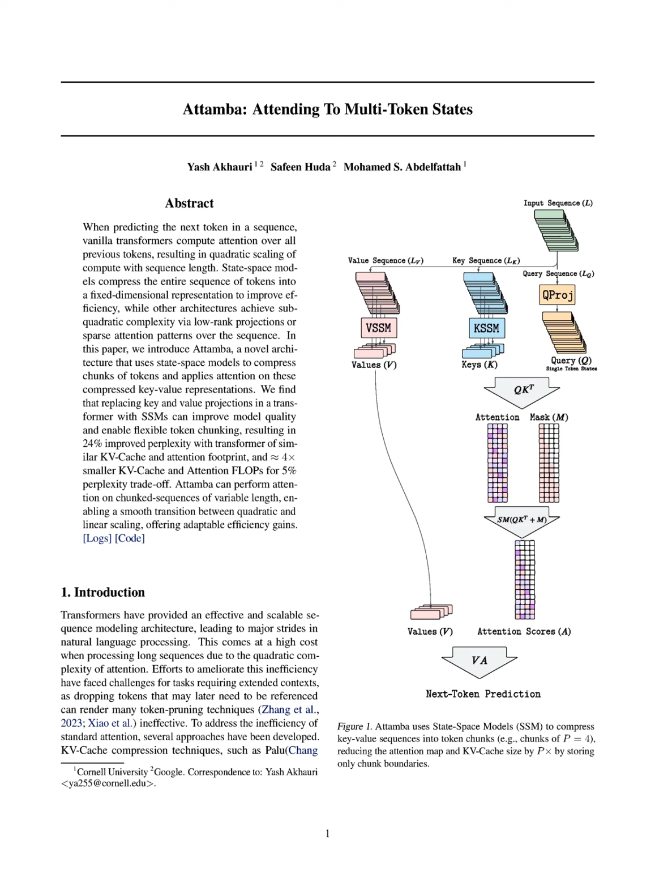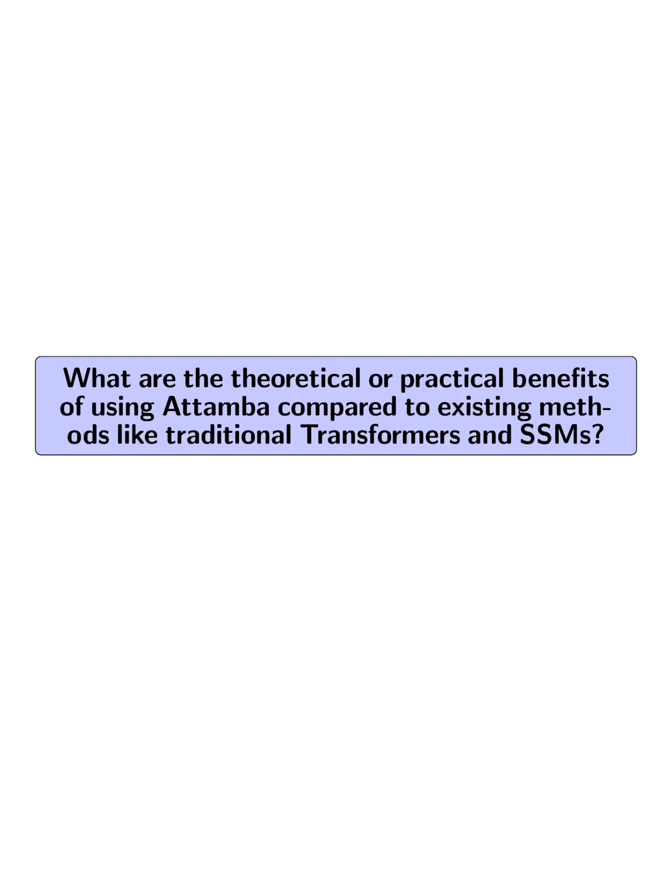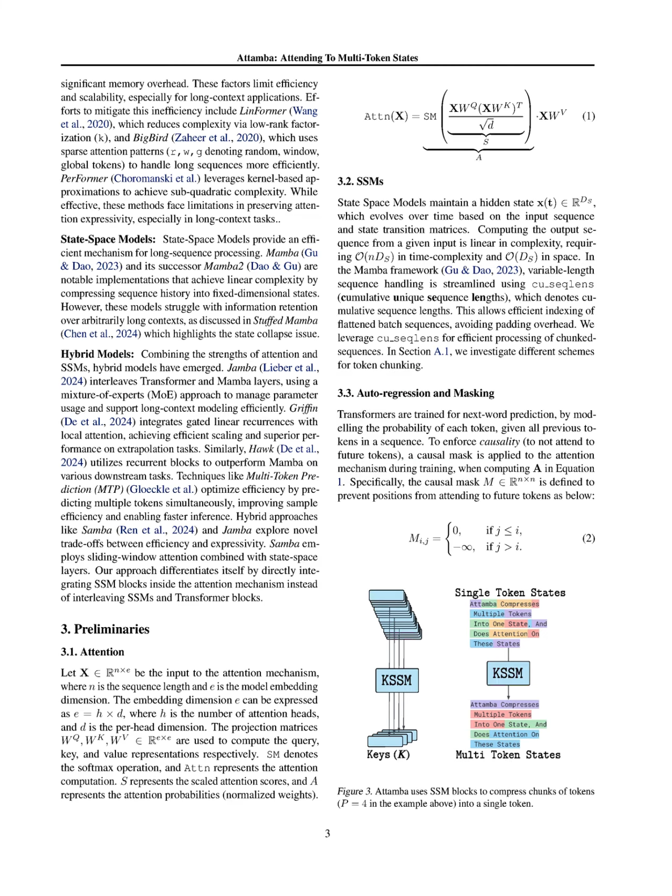What are the theoretical or practical benefits of using Attamba compared to existing methods like traditional transformers and SSMs? Attamba offers significant theoretical and practical benefits over traditional transformers and state space models, SSMs, by effectively combining their strengths while addressing their limitations.